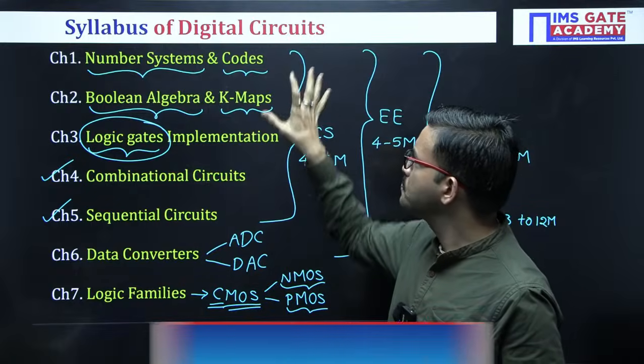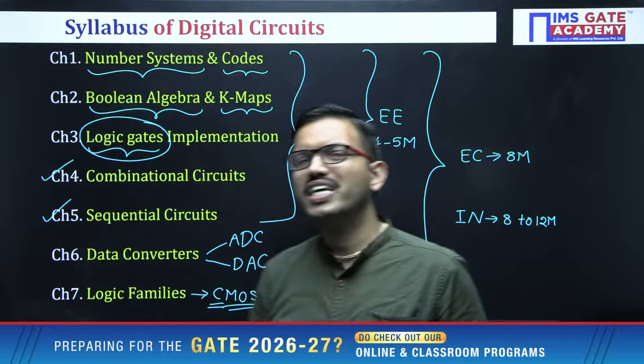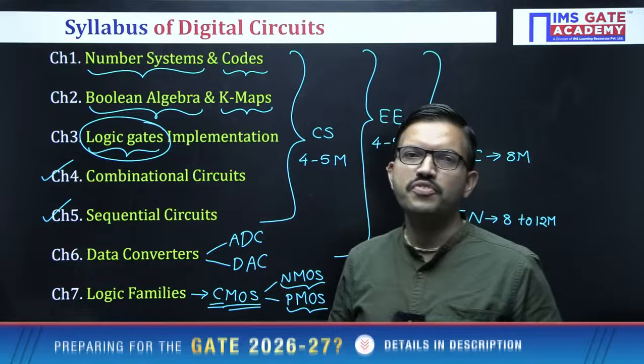Now coming to the digital circuits we have, broadly, if you want to classify, we can classify them into two types. The first one is combinational circuit and the other one is sequential circuit.